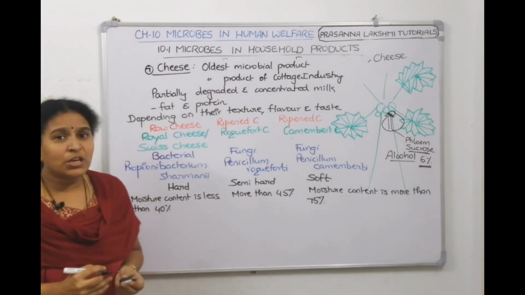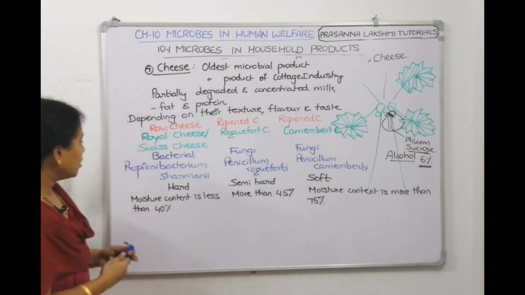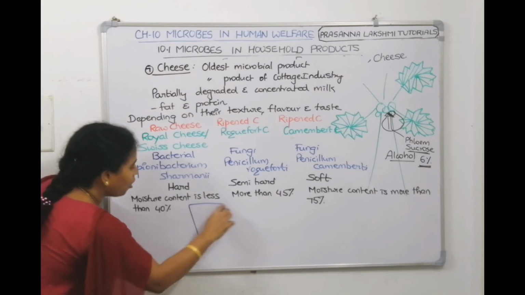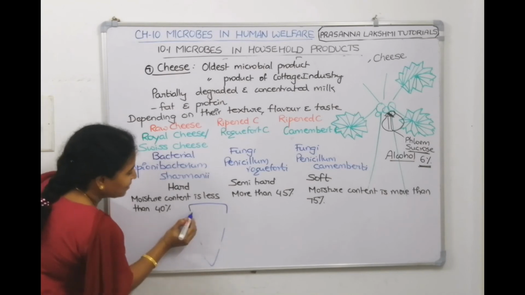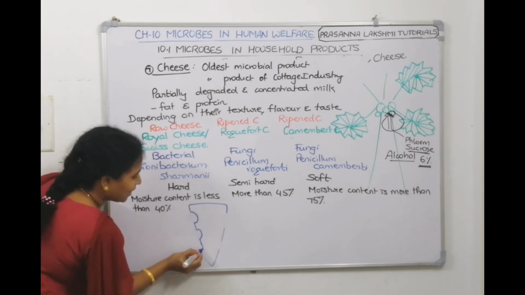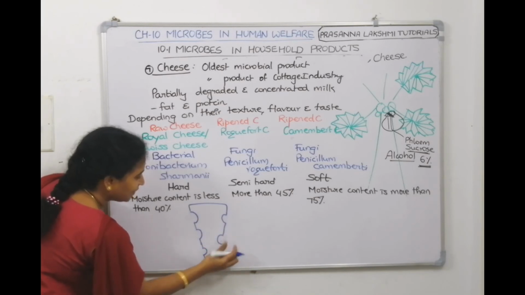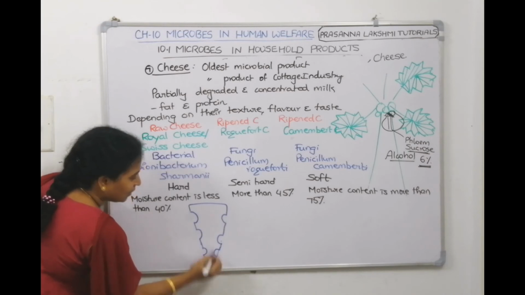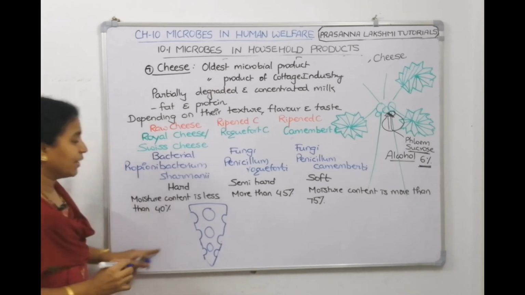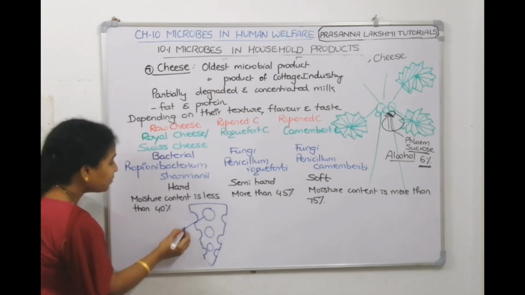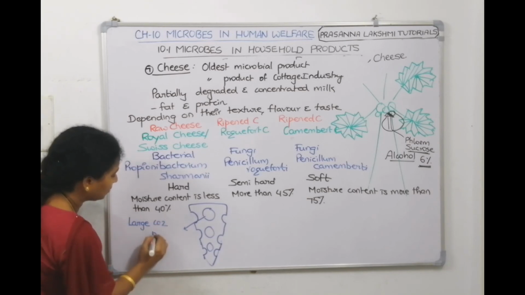Now, the Swiss cheese characteristic feature is big holes in the cheese. If you see Tom and Jerry shows, they show big cheese, with Jerry behind the cheese slice, right? These big holes are because of large carbon dioxide production.